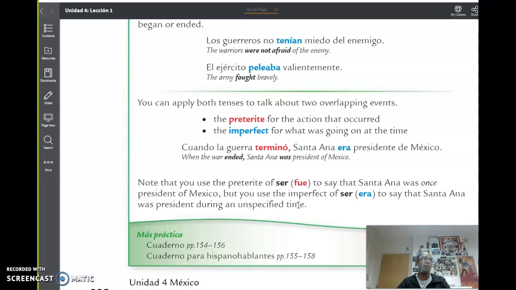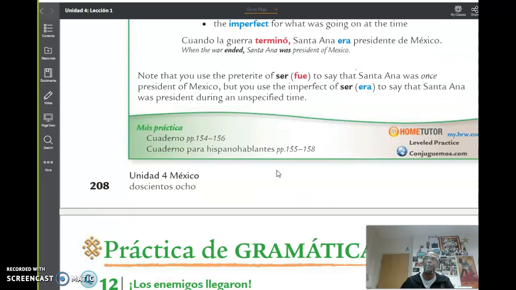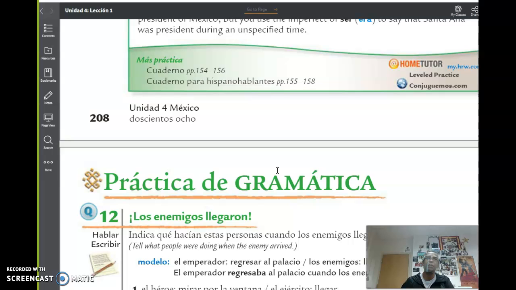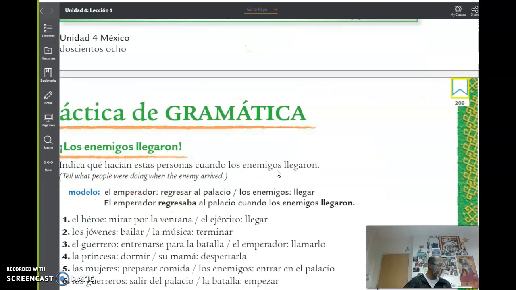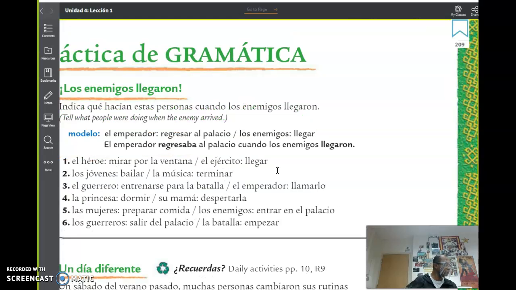All right, so with this in mind, what we're going to do is overlap these two tenses. I'm going to complete activity 12 from page 209. Activity 12, 13, and 14. I'm not going to ask you to do activity 15, but if you like, you can. Okay, so it's 12, 13, and 14 from pages 209 and 210.